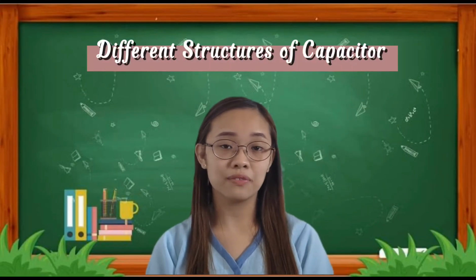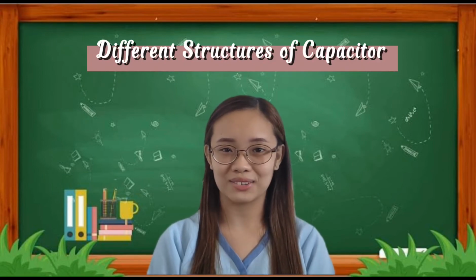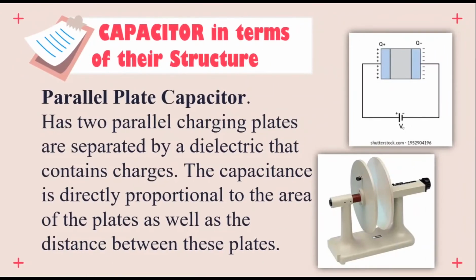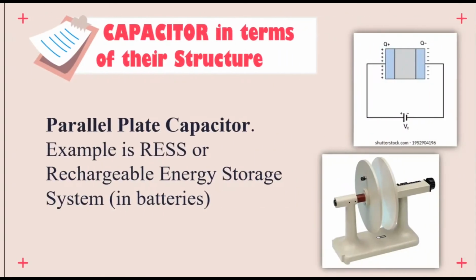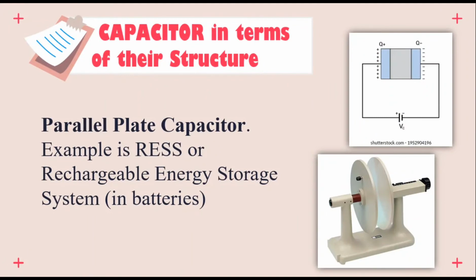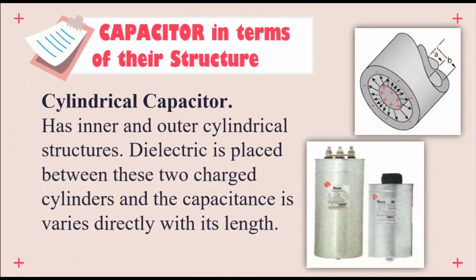Let's proceed to the different structures of capacitors. So first is the parallel plate capacitor. It has two parallel charging plates separated by a dielectric that contains charges. The capacitance is directly proportional to the area of the plates as well as the distance between these plates. Examples are RESS or Rechargeable Energy Storage System and batteries.